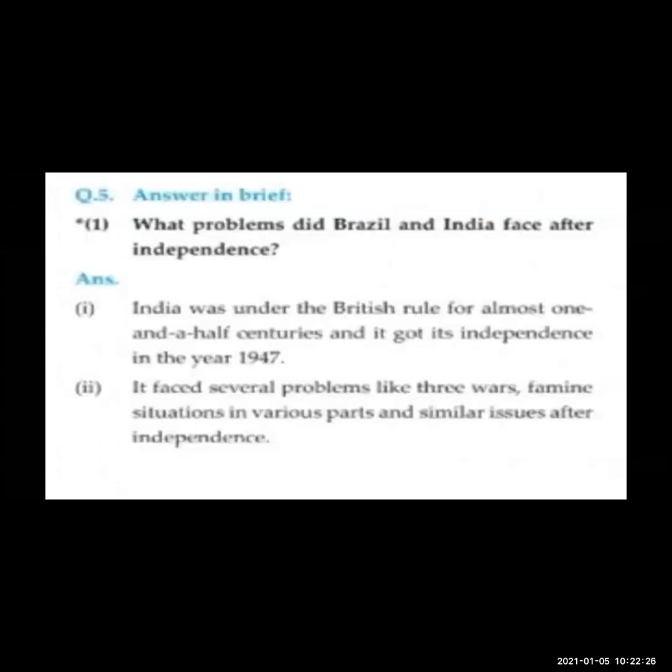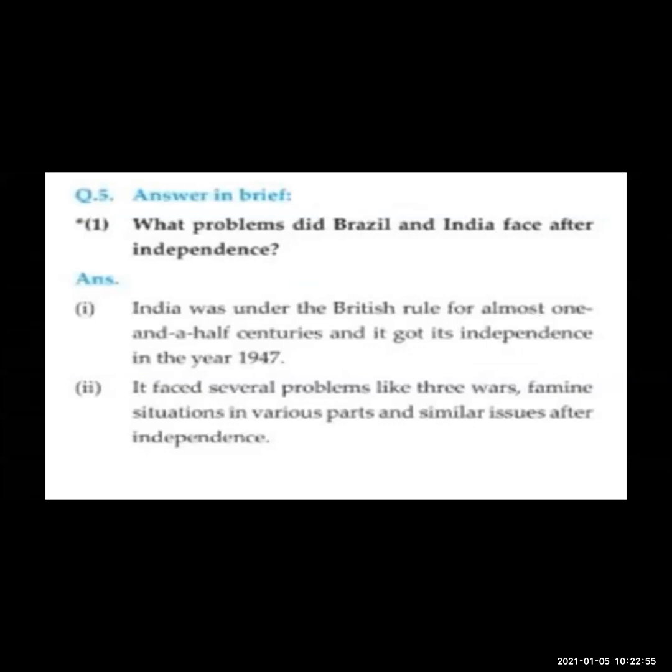What problems did Brazil and India face after independence? So, what were the problems that both the countries have faced after independence? India was under British rule for almost 1.5 centuries, and it got its independence in the year 1947.